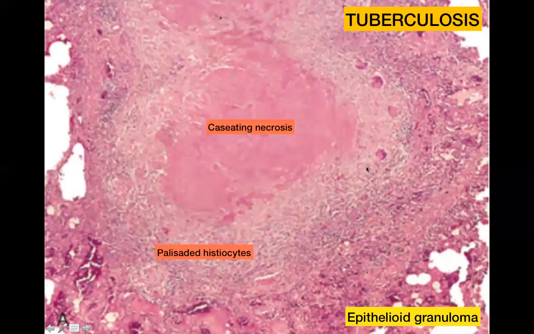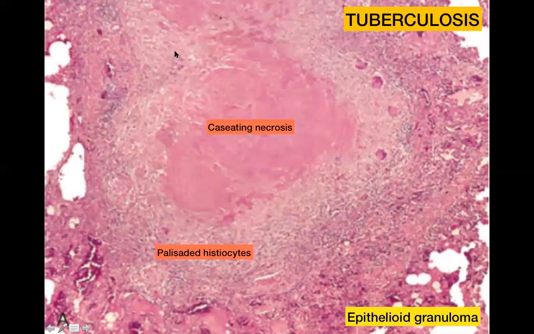We then move on to our next entity, which is probably the most common one that we would see in India, tuberculosis. On a normal routine day, I would report maybe 5 or 6 cases of tuberculosis before lunch. So tuberculosis is characterized by the presence of epithelioid granulomas. The suffix oid means epithelial-like granuloma. It is important to remember that there are no epithelial cells in an epithelioid granuloma. It is basically composed of histiocytes, which are macrophages.